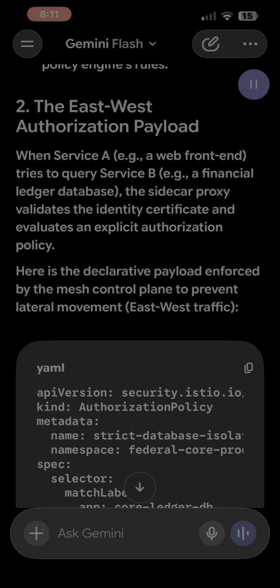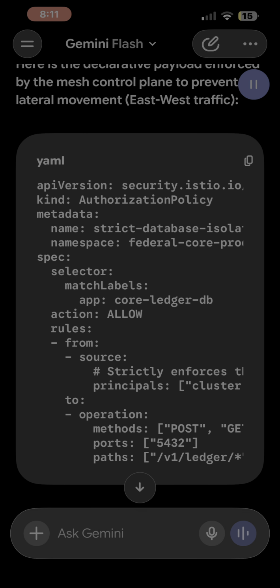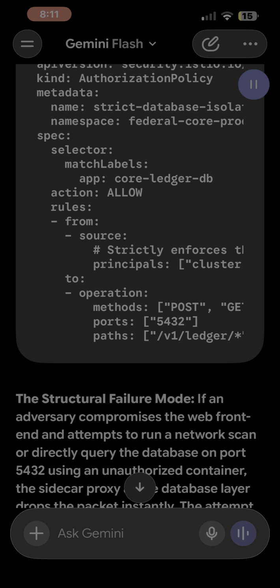2. The East-West authorization payload. When service A, e.g., a web front-end, tries to query service B, e.g., a financial ledger database, the sidecar proxy validates the identity certificate and evaluates an explicit authorization policy. Here is the declarative payload enforced by the mesh control plane to prevent lateral movement, east-west traffic. Strictly enforces that only the validated identity of the API service can connect.